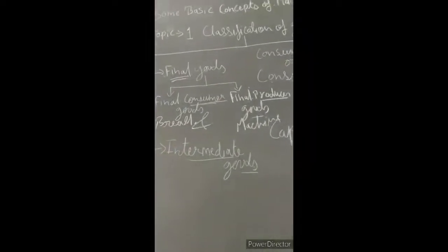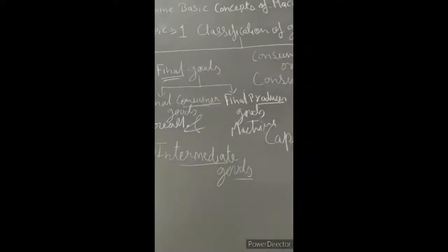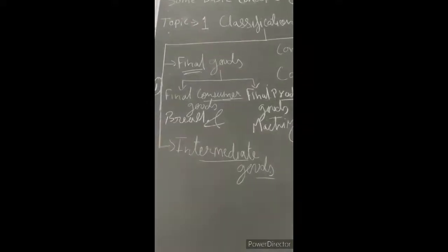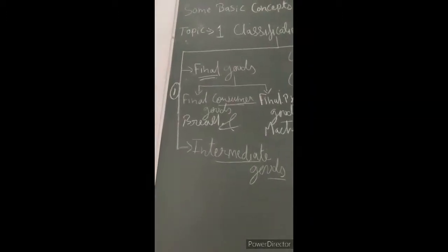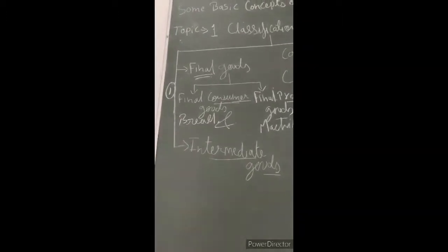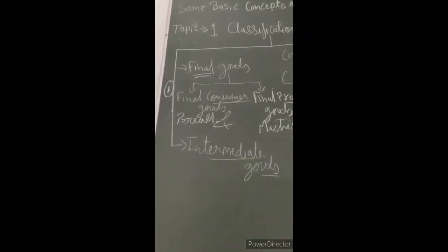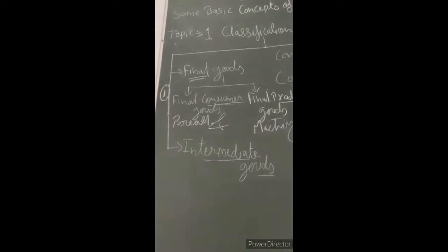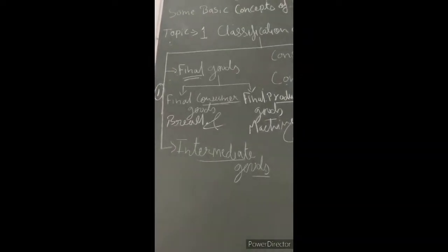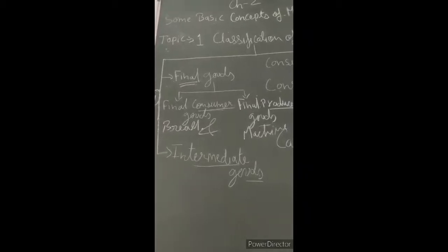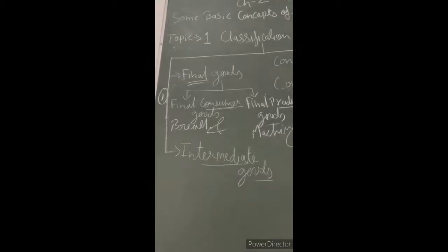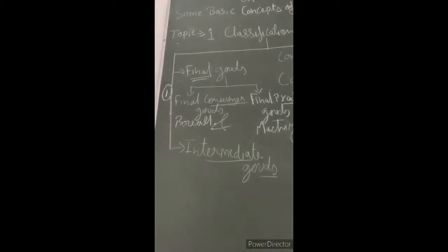One more example, if the yarn making industry is purchasing cotton, so cotton will come under the category of intermediate goods, and yarn will come under the category of final goods if it is purchased by the final consumer. So, in short, I would like to define intermediate goods. Intermediate goods are those goods which are within the boundary line of production, value is yet to be added to these goods, and these goods are not yet ready for use by their final user.